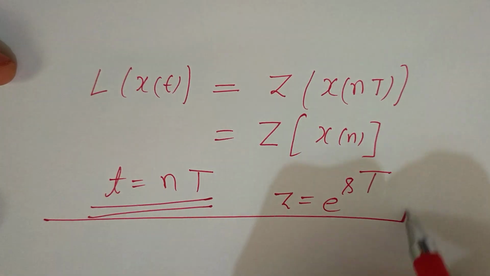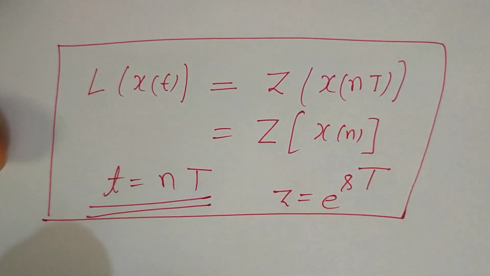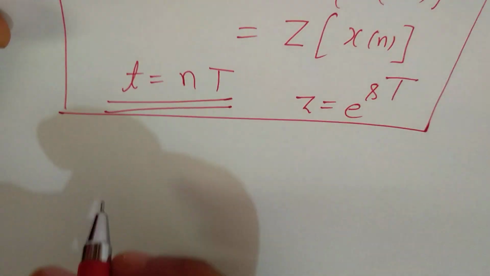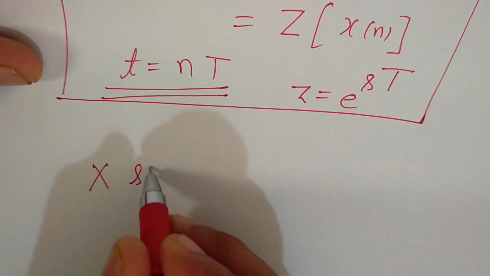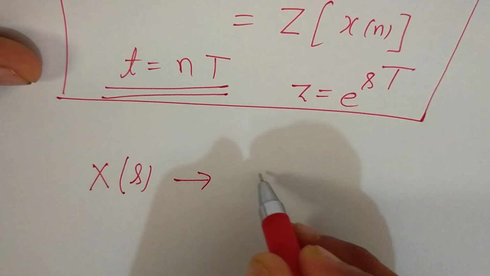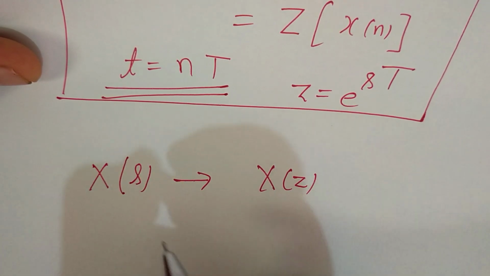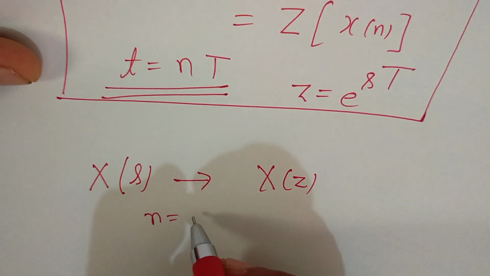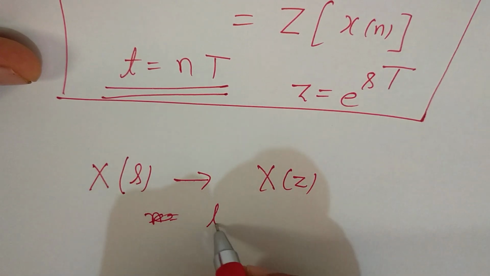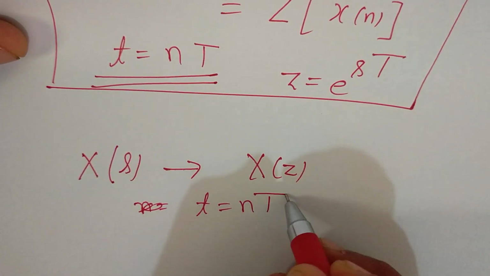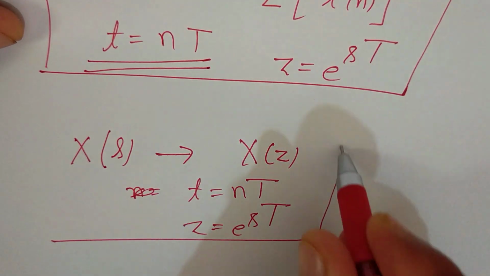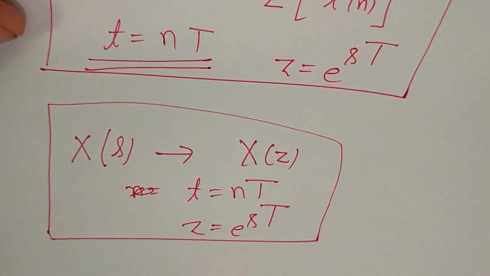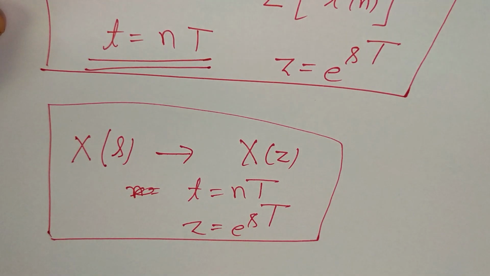By these two transformations, X(s) converts into X(z), by t equal to nT and z equal to e^(sT). So this is the relation between the Laplace transform and the Z transform.